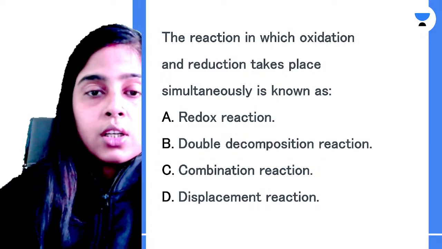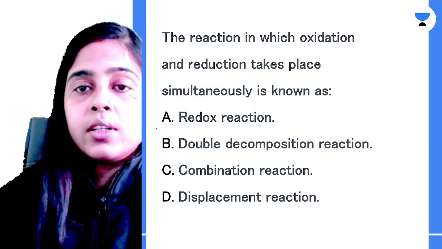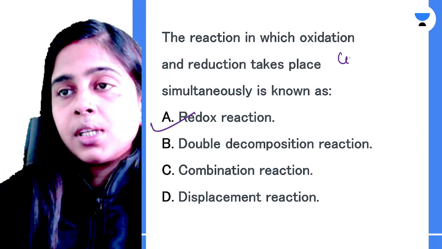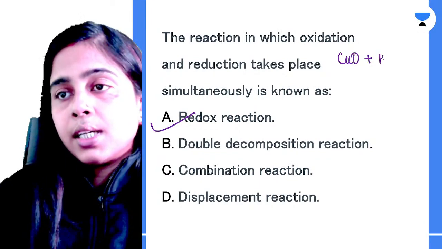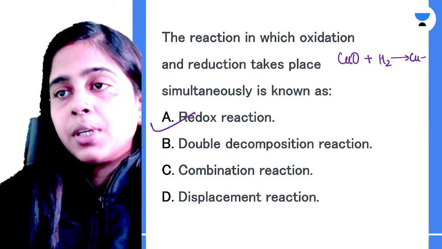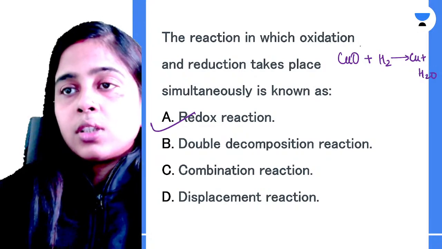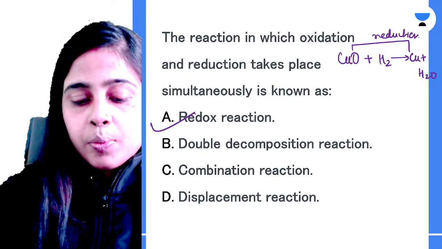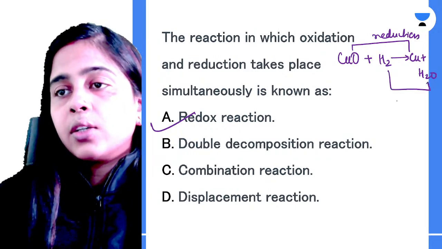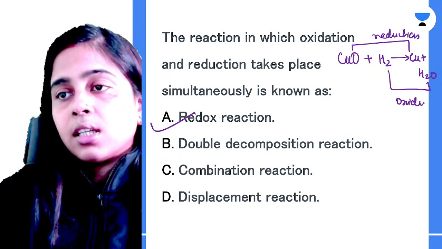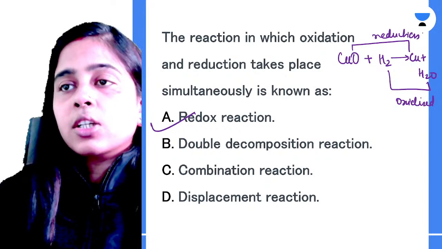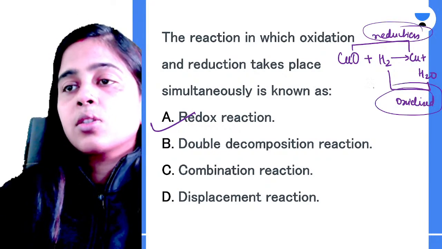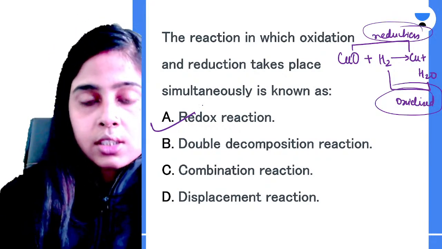Okay. So let's try to answer this. This is your redox reaction. For example, copper oxide plus hydrogen produces copper and water. So here your copper is getting reduced. Reduction of copper is taking place and hydrogen is getting oxidized. So both simultaneous reduction and oxidation is taking place. So this is your redox reaction. Clear?